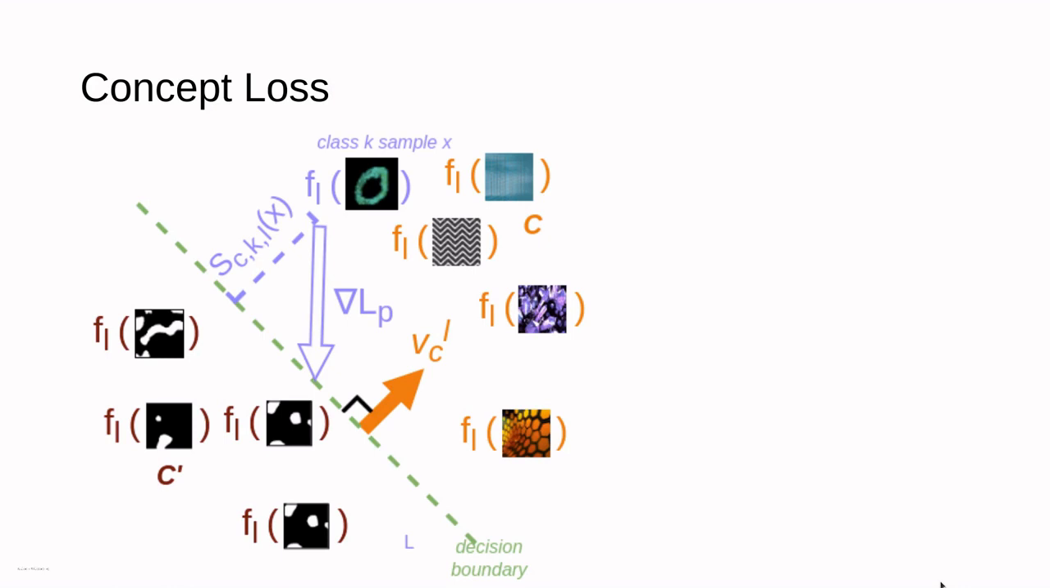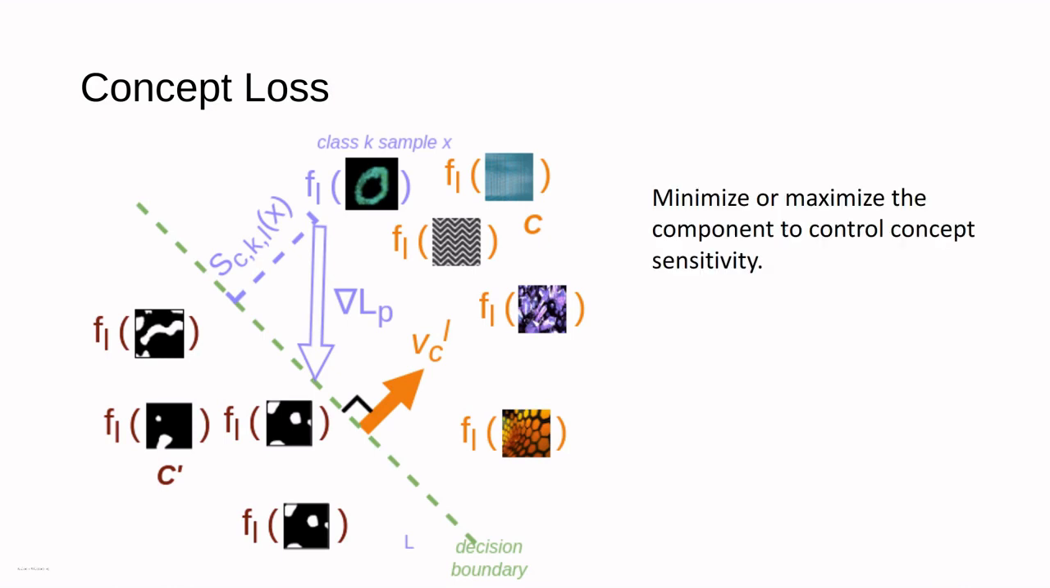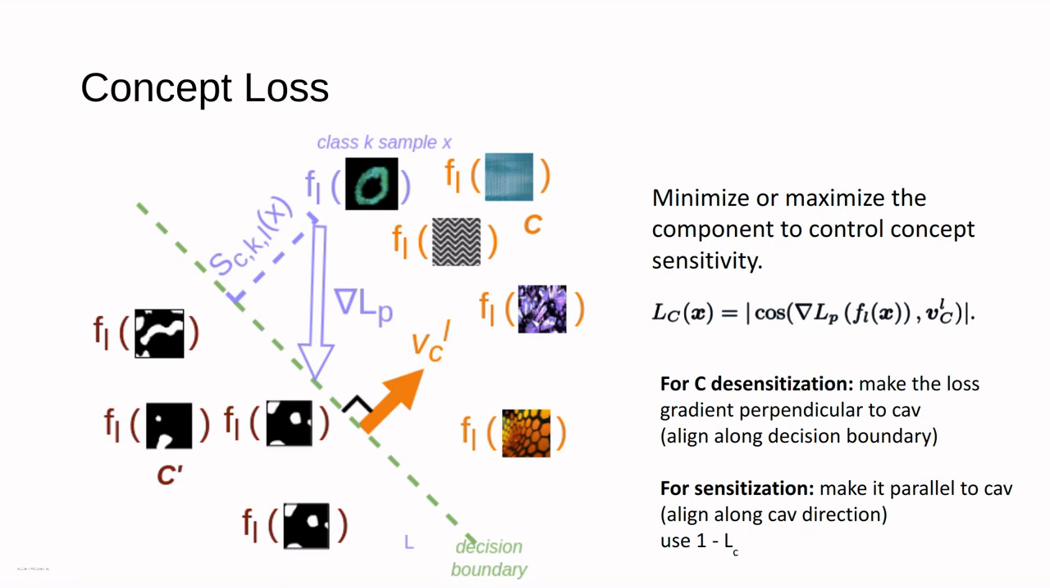We aim to sensitize or desensitize the model using the feedback provided by sensitivity scores. We can minimize or maximize the component to control concept sensitivity. We do this by controlling the cosine angle between the loss gradient and the CAV. For concept desensitization, we make the vector perpendicular to the CAV, aligned along the decision boundary. For sensitization, we make it parallel to the CAV, aligned along the CAV direction.